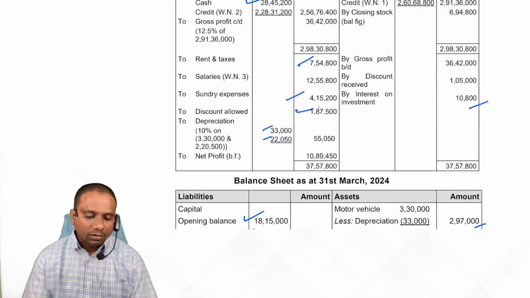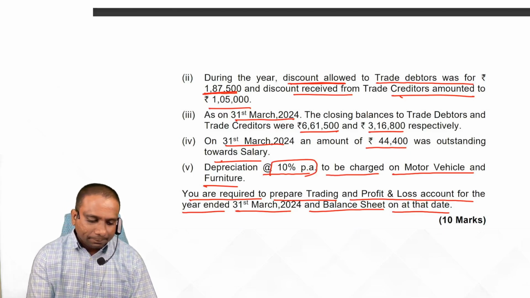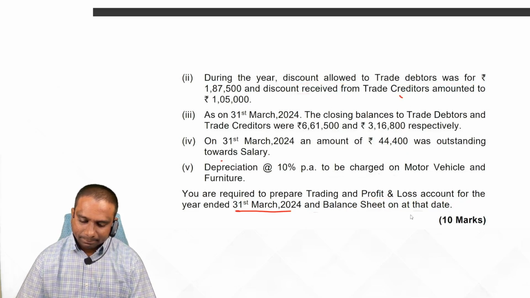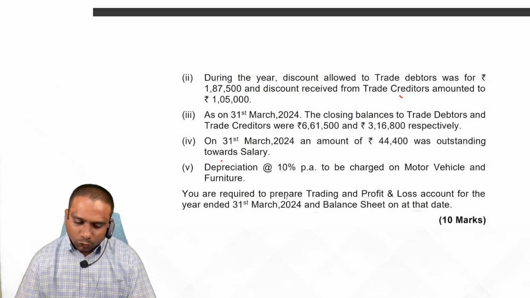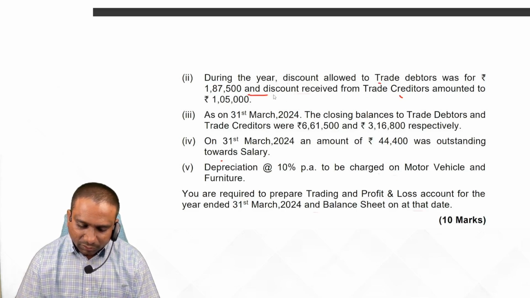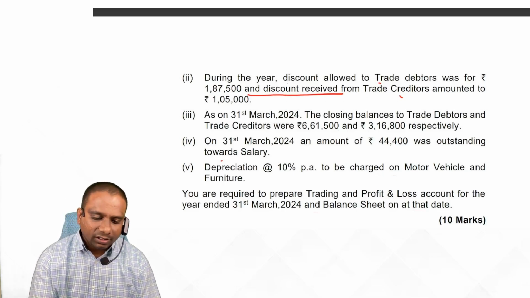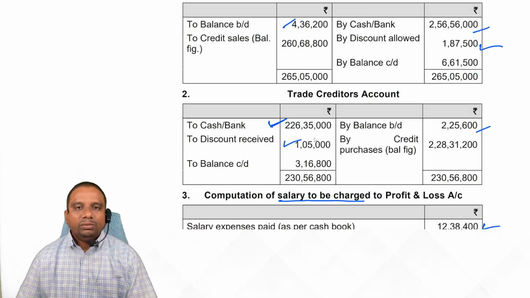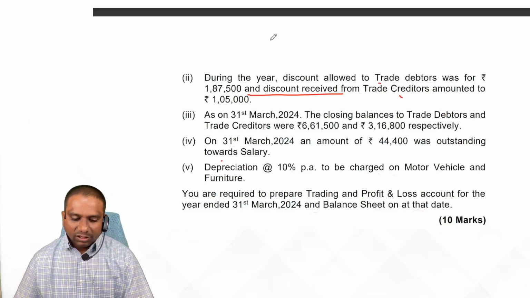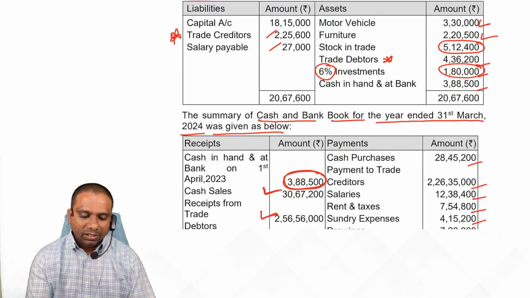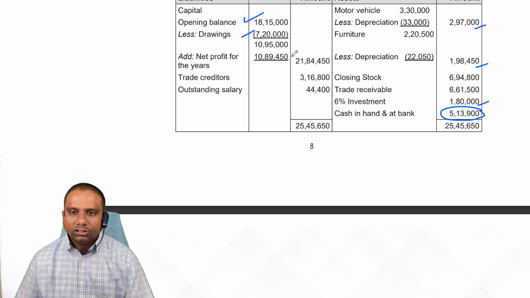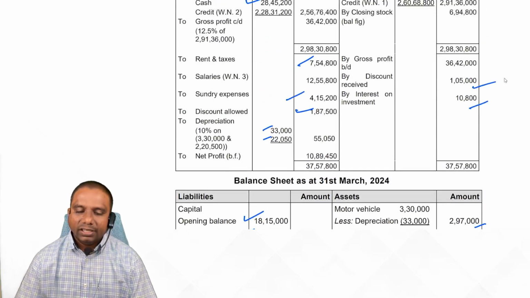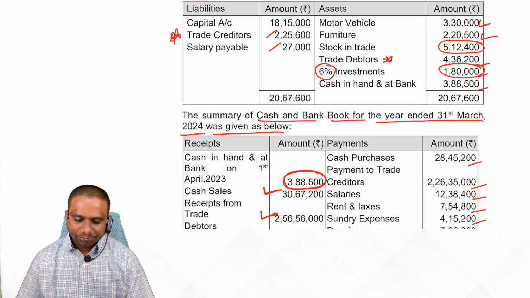Discount allowed. Next one, trade discount received. First, creditors account debit side. At the same time, P&L account credit. Observe, students, this is how we have to solve the problem. P&L account credit, two places. Next one.